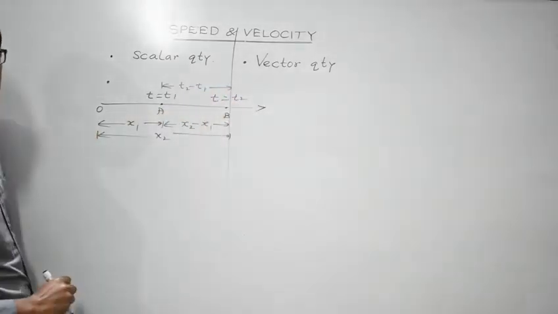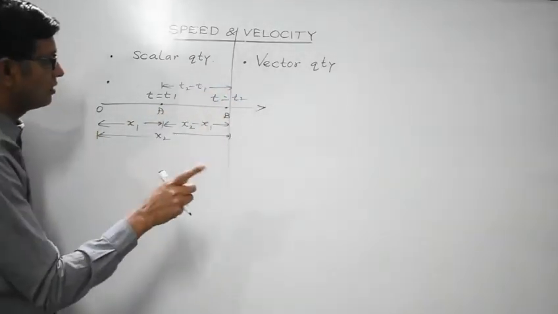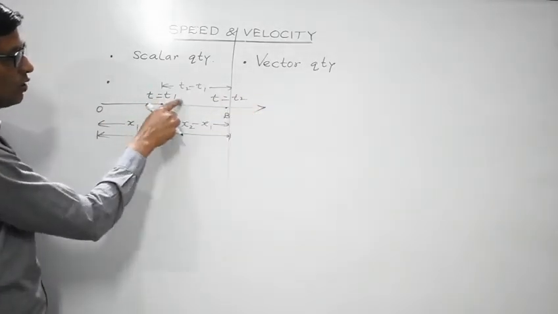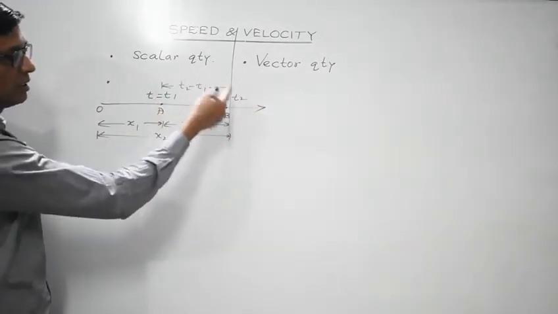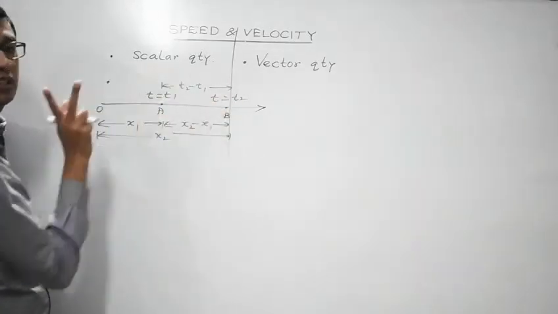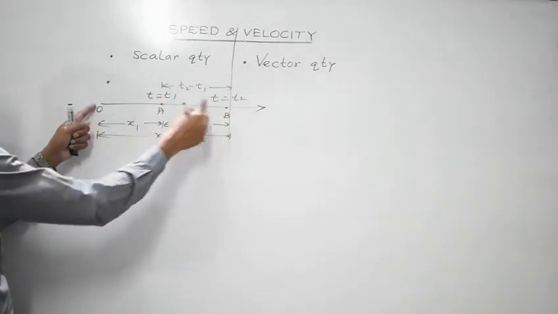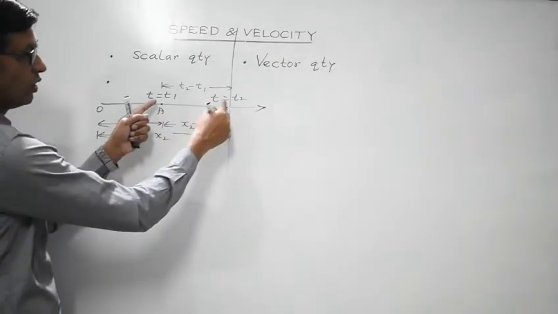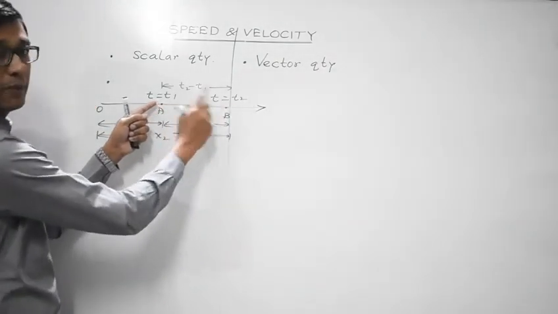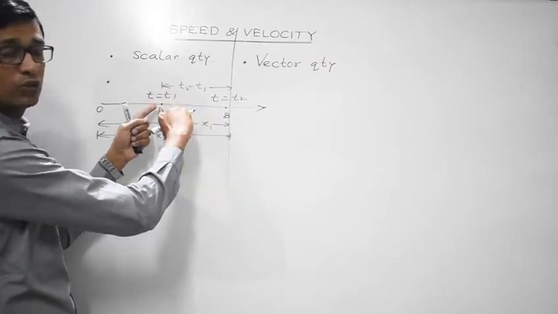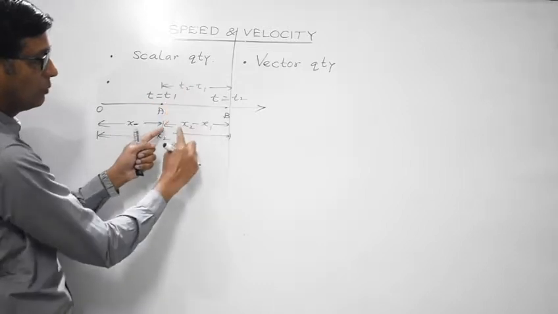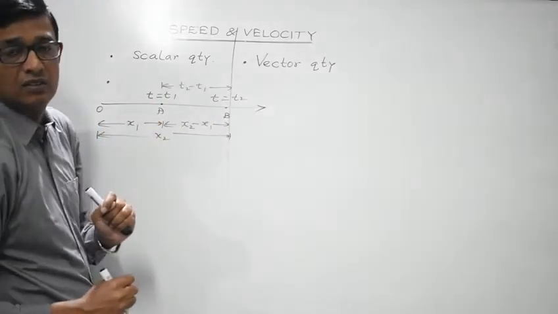Understood now? So what I have considered is a body moving along the positive x direction. The distance of point A and point B from the origin is x1 and x2 respectively. So during the time in which the body moves from A to B, that is t2 minus t1, the body has covered this path, right?